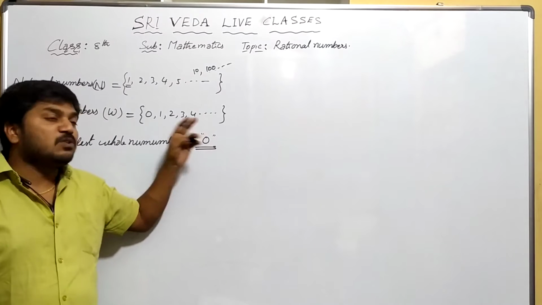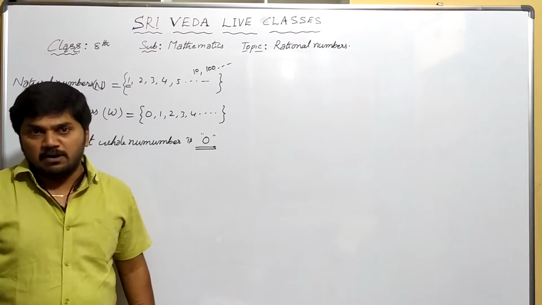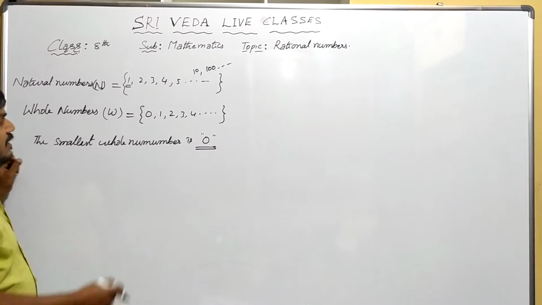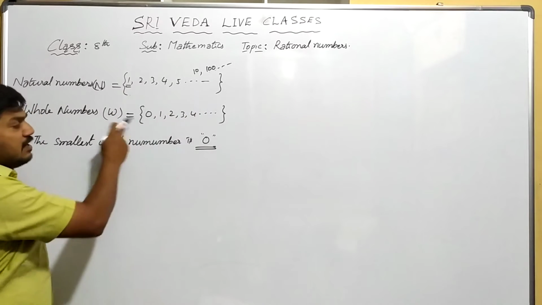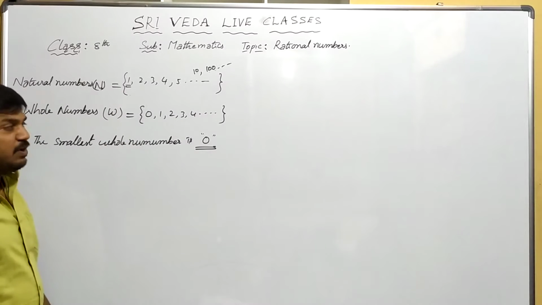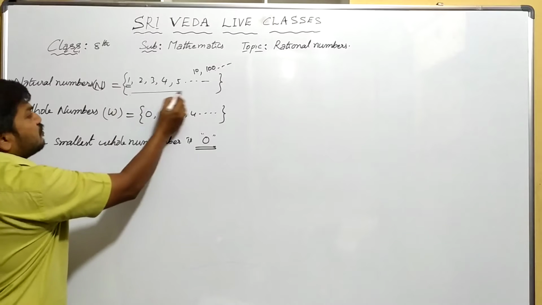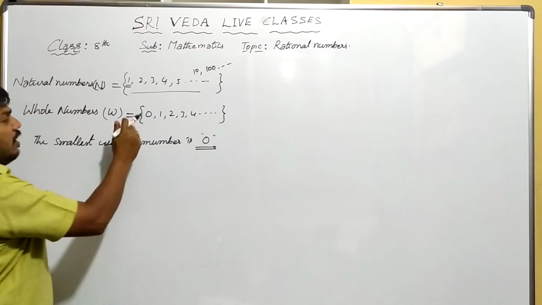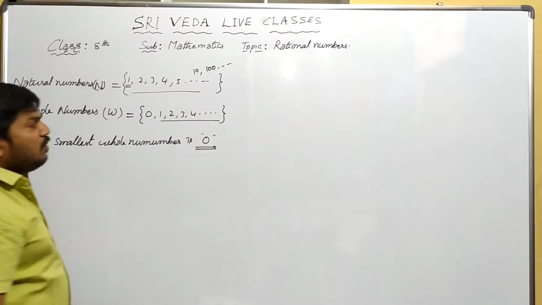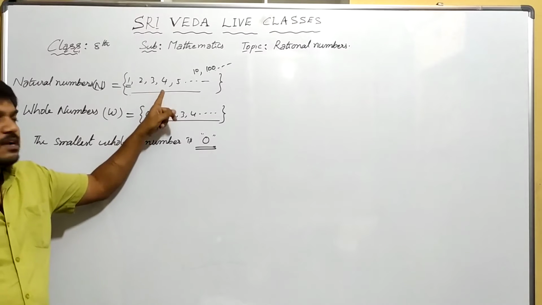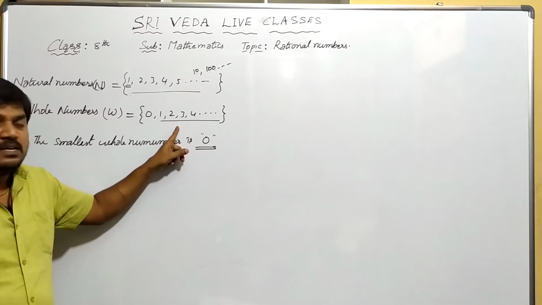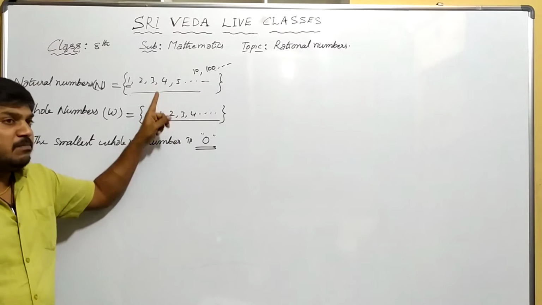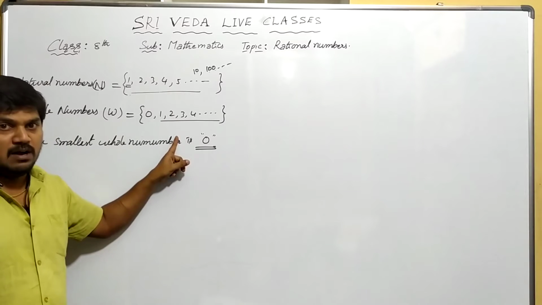Can you say that every natural number is also a whole number? Yes, we can say that every natural number is also a whole number, because every natural number is contained in the whole numbers.